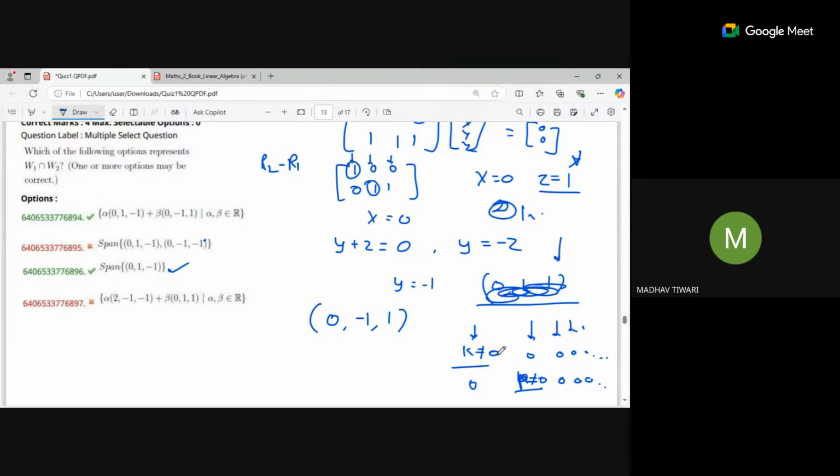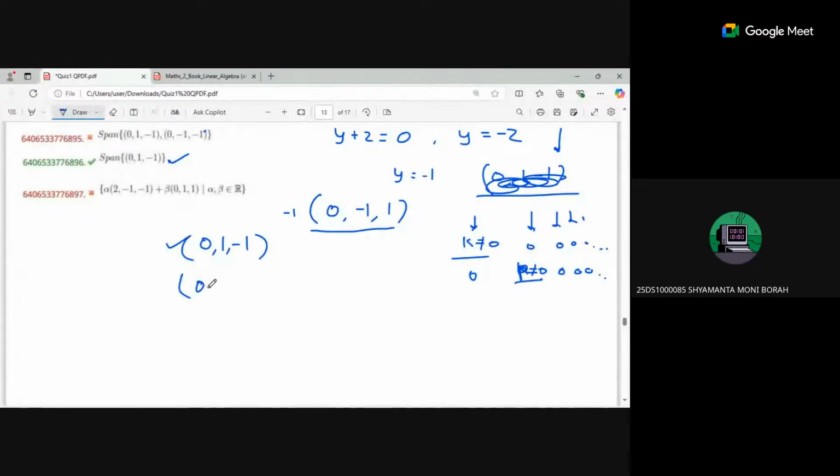Just for the standard basis, we mostly use 1. But if you look at this vector and multiply it by minus 1, you will again get this 0, 1. This is nothing but this. And even if you put minus 1 here, or if you put 2 here, you will get 0, 0, 2, minus 2.